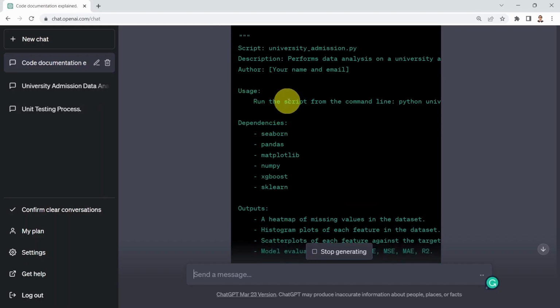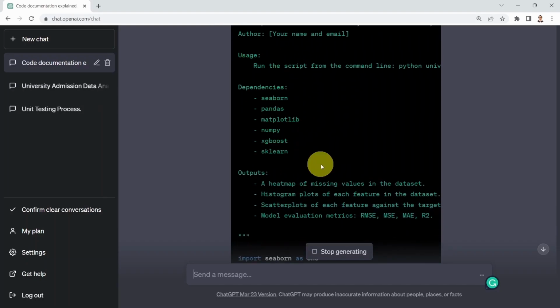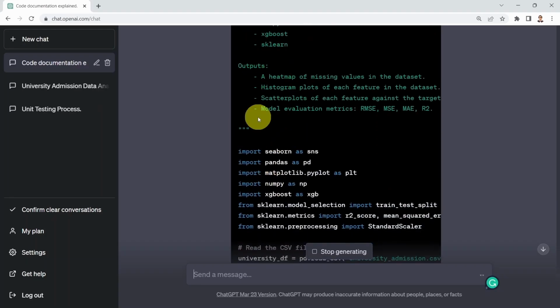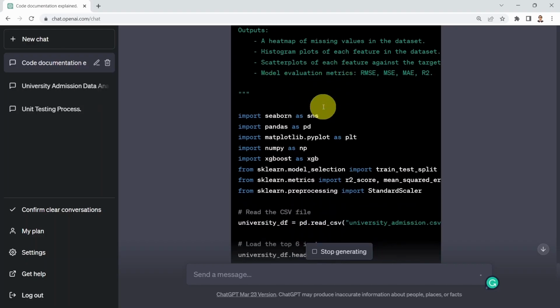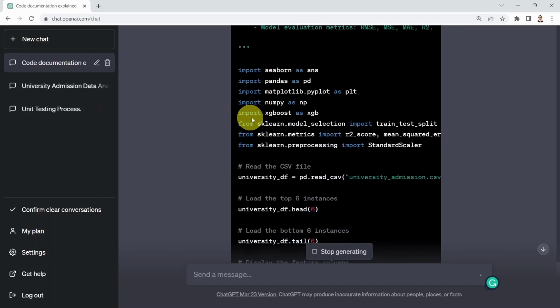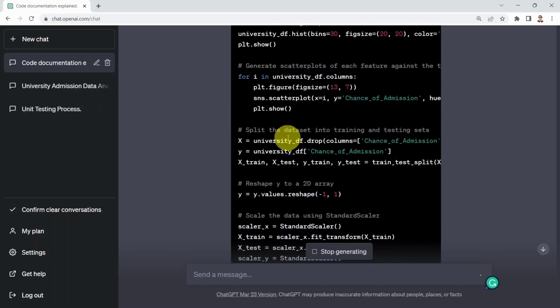It's telling you, well, this is the usage. Here are the dependencies, for example. These are the functions that we're using: Seaborn, pandas, matplotlib, numpy, xgboost, and scikit-learn. It's going to tell you, well, the output from that code is a heat map. We have a histogram. We have scatterplot. We also have the model metrics, which is RMSE, MSE, MAE, and coefficient of determination, or R squared. And you can see the code as well, along with the documentation.